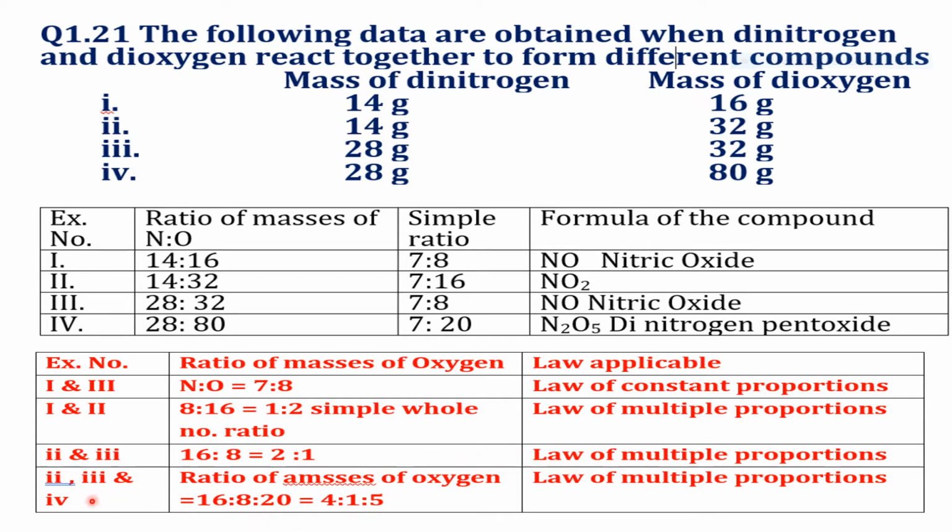Whereas in experiments 2, 3 and 4, the masses of nitrogen are the same, that is 7, whereas the ratio of masses of oxygen is 16:8:20, that is 4:1:5. Therefore, here the law of multiple proportions holds good.